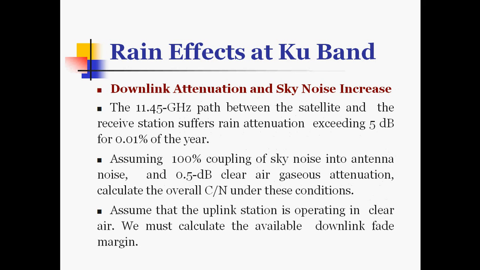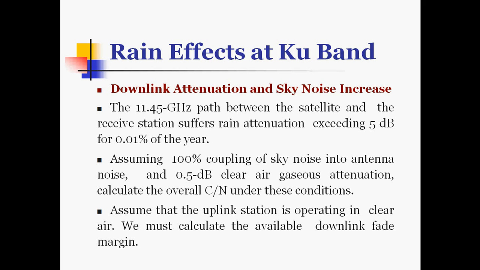So the downlink attenuation and sky noise increase are the other effects that we consider. As we know, for the KU band the downlink frequency is 11 gigahertz. The 11.45 gigahertz path between the satellite and the receiver station suffers rain attenuation exceeding 5 dB for 0.01% of the year. Assuming 100% coupling of sky noise into antenna noise and 0.5 dB clear air gaseous attenuation, calculate the overall carrier to noise ratio under these conditions. We have to go for the calculation.